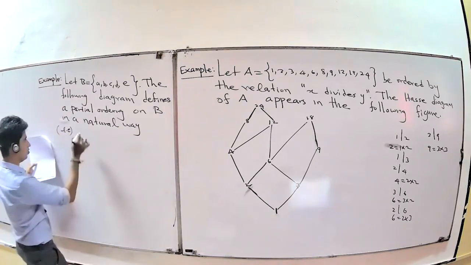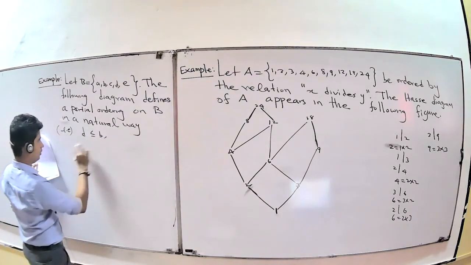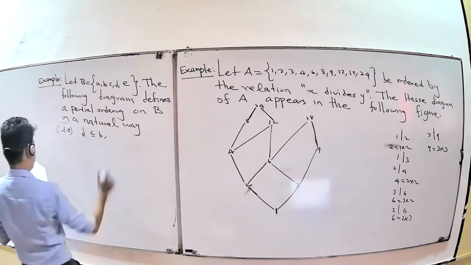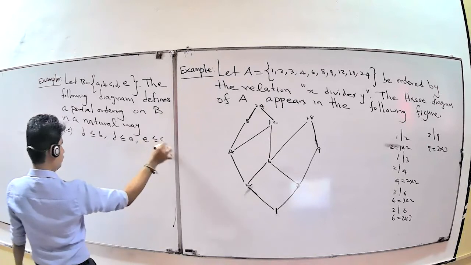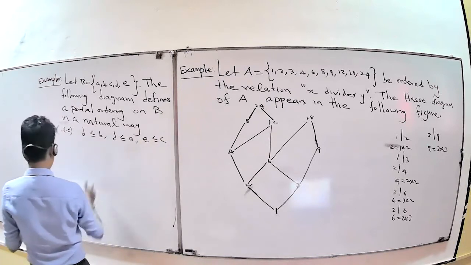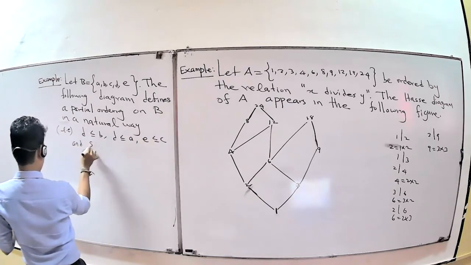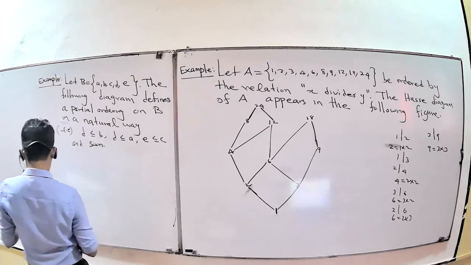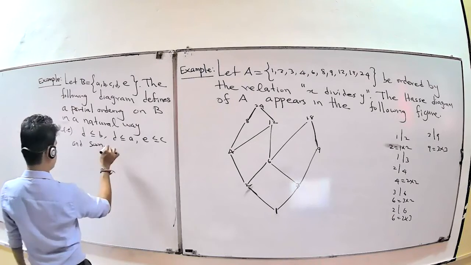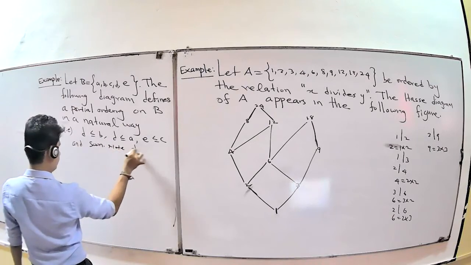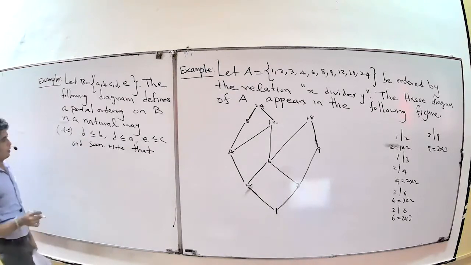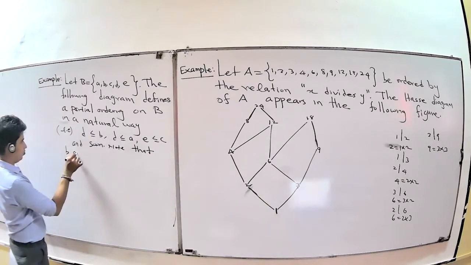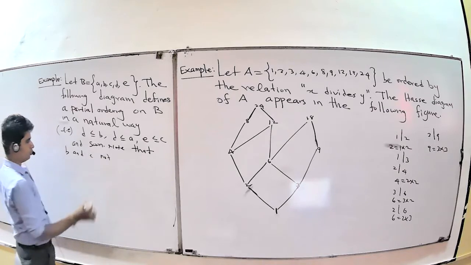Natural order means like this: D less than or equal to B, D less than or equal to A, E less than or equal to C, and so on. Note that B and C are not comparable. Under this condition you want to draw the diagram.